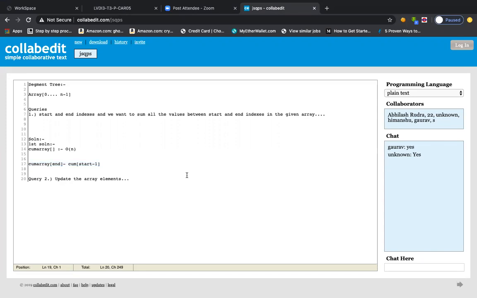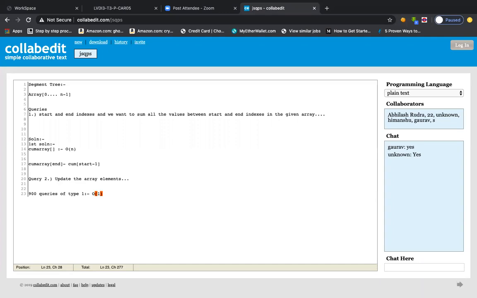So for 900 queries of type 1, each will be order 1, right?